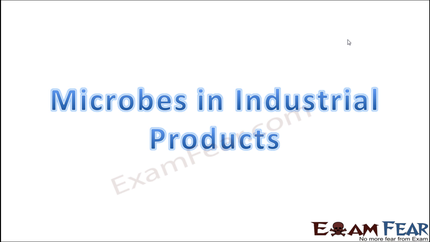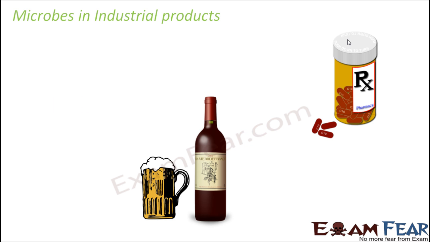So now let us look at microbes in industrial products. As I had mentioned before, microbes are not only useful in household products, but they also help in producing a lot of products on a commercial scale. What are some of these products?